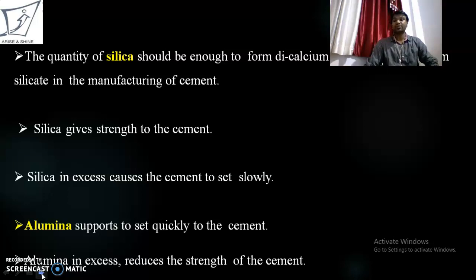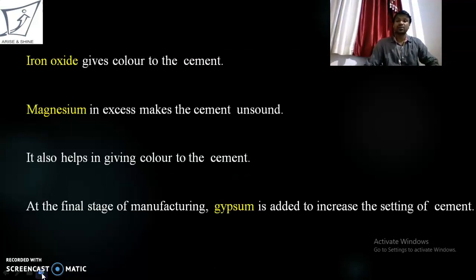The quantity of silica should be enough to form dicalcium silicate and tricalcium silicate in the manufacturing of cement. Silica gives strength to the cement. Silica in excess causes the cement to set slowly. Alumina helps the cement set quickly. Alumina in excess reduces the strength of cement. Iron oxide gives color to the cement. Magnesia in excess makes the cement unsound. It also helps in giving color to the cement. And at the final stage of manufacturing, gypsum is added to control the setting of cement.